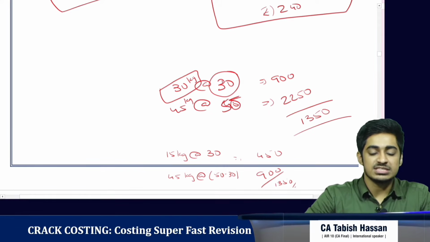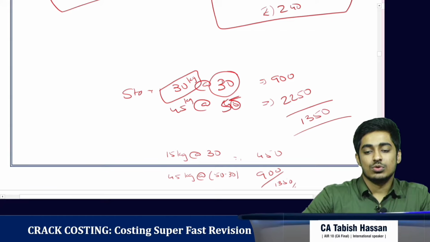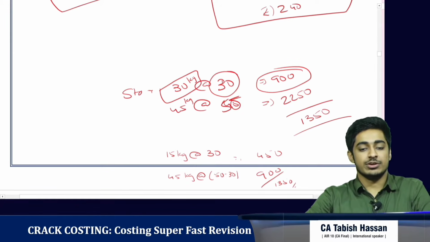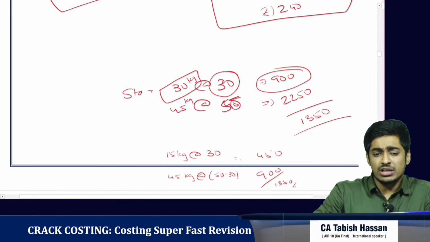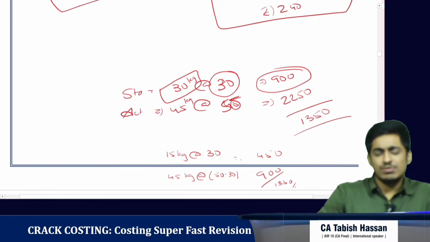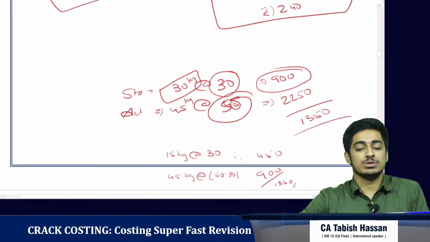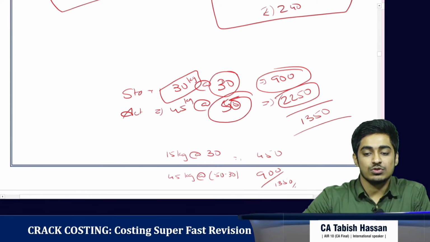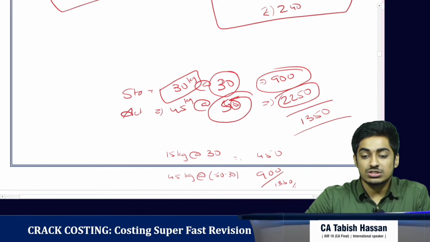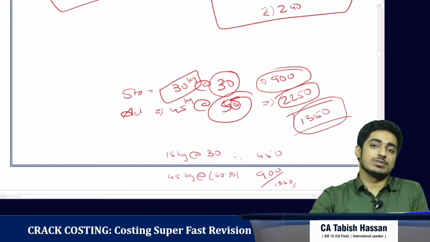This is the standard. So the monthly cost would come to 900 rupees. But in one particular month, we used 45 kgs and we bought every kg at the rate of 50 rupees. So the cost came to 2250 rupees. So the cost is increased by 1350 rupees.